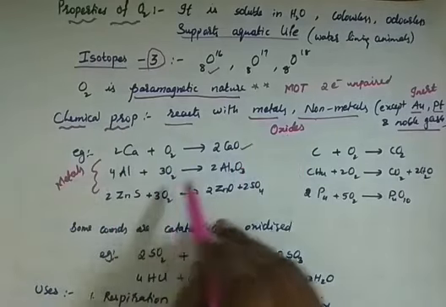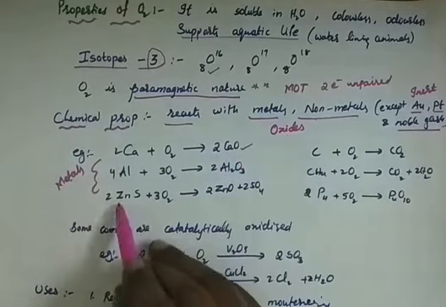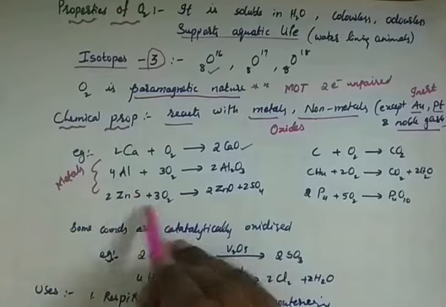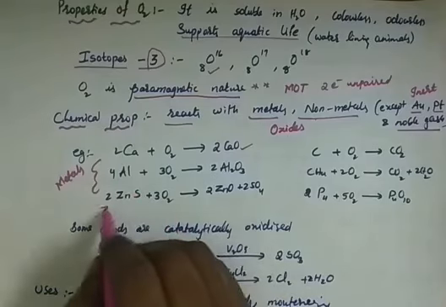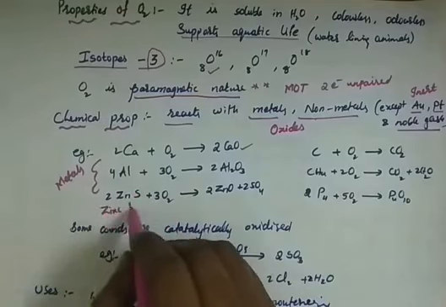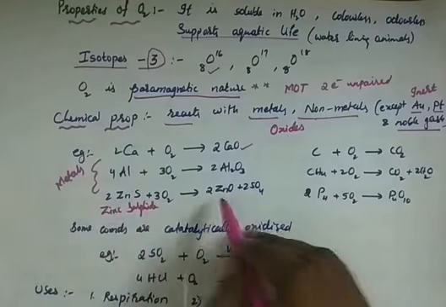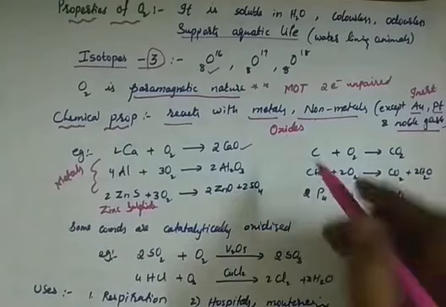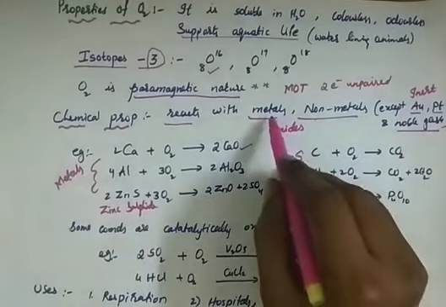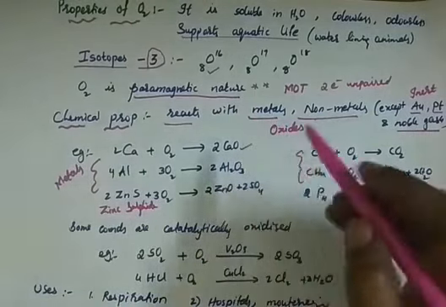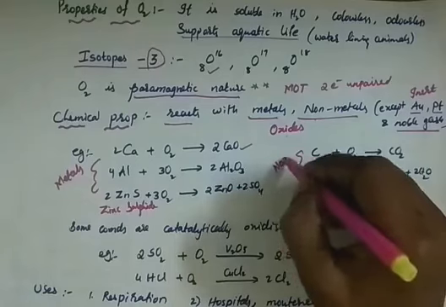Aluminium reacts with oxygen to form aluminium oxide. Zinc sulfide, this is zinc sulfide, reacts with oxygen to form zinc oxide. Then these are the non-metals, because I said oxygen reacts with metals and non-metals.